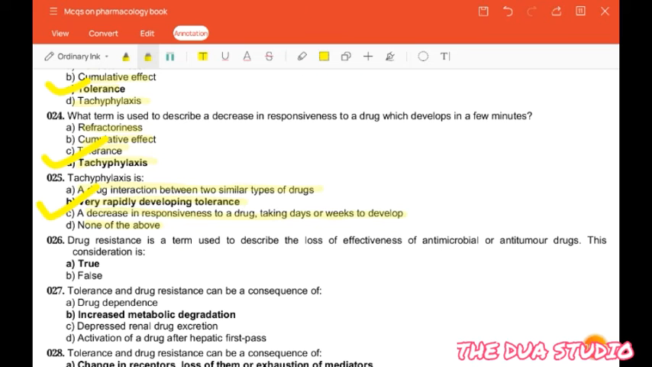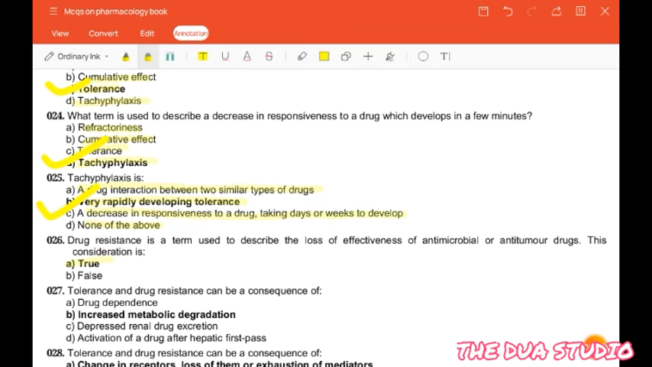The next question is: drug resistance is a term used to describe the loss of effectiveness of antimicrobial or anti-tumor drug. This consideration is true or false. So the correct answer is true.